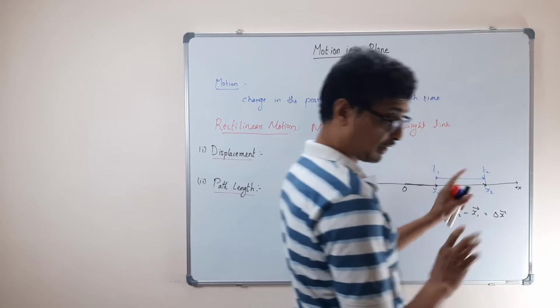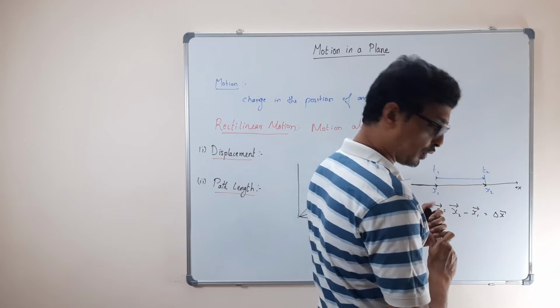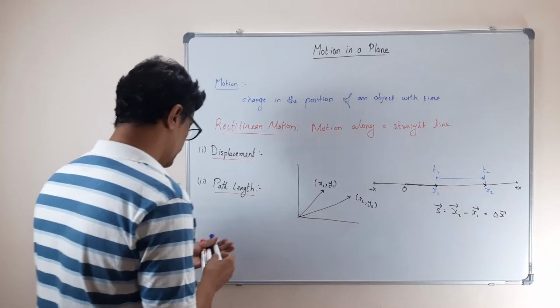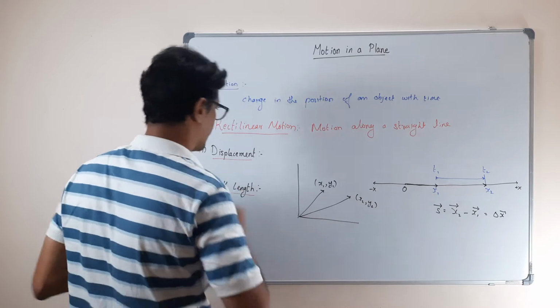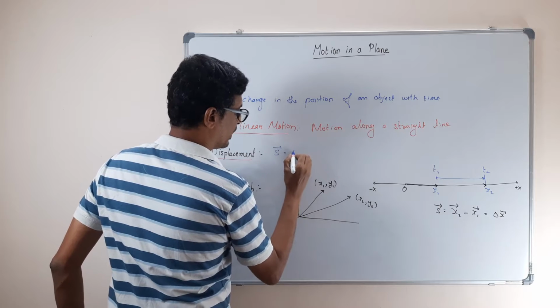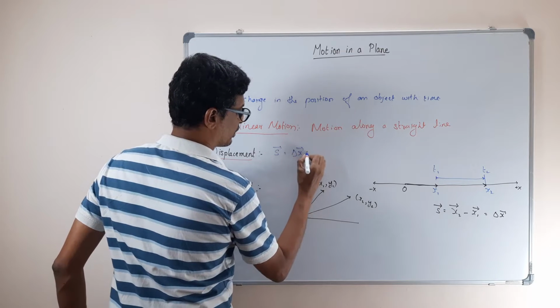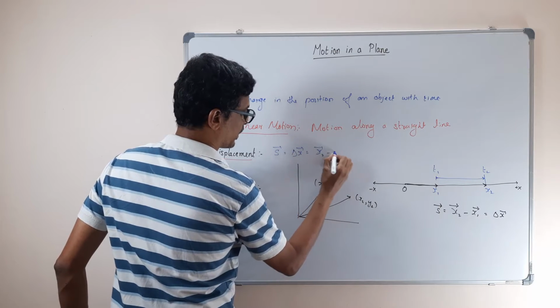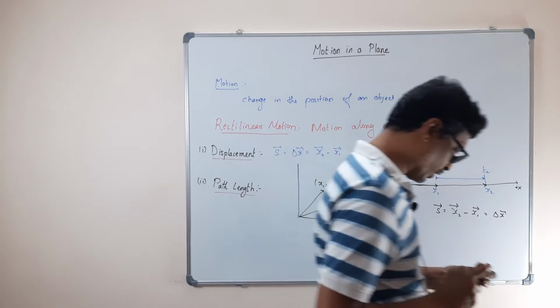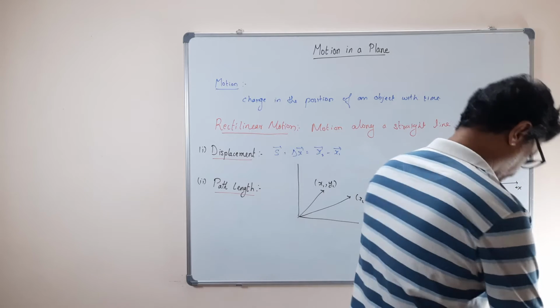Displacement as a vector equals delta x vector, that will be x2 vector minus x1 vector. This is what we call displacement.